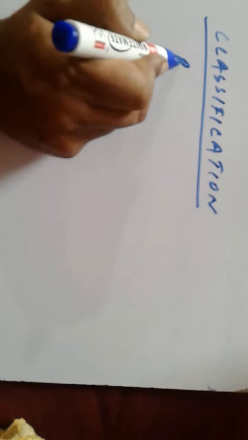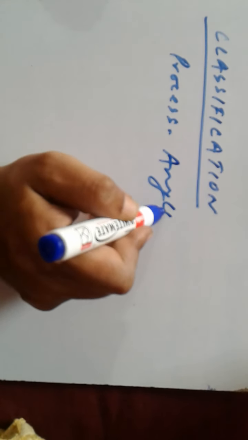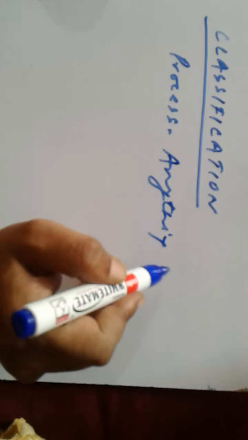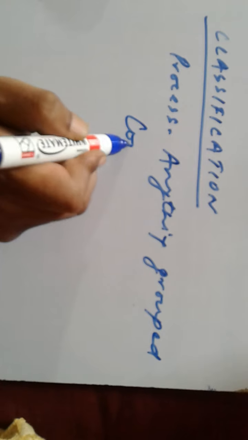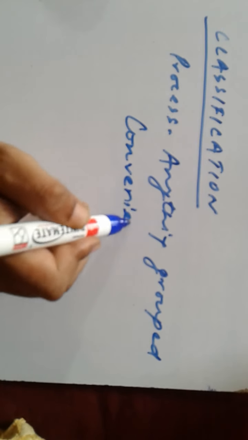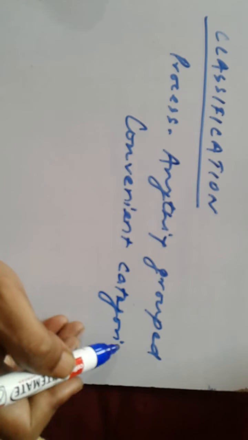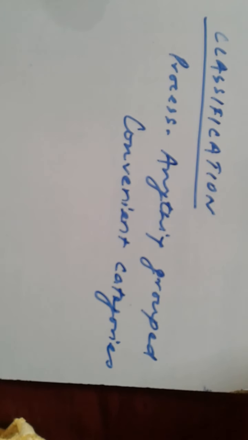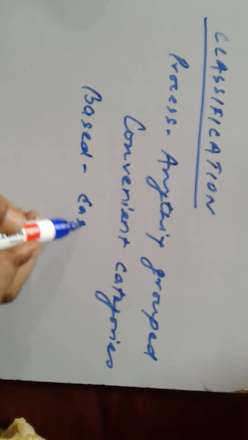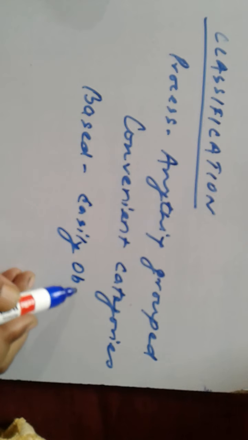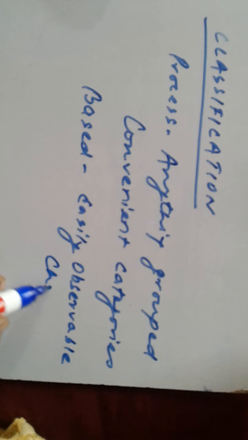It is the process by which anything is grouped into convenient categories based on easily observable characters.